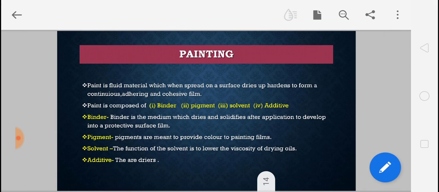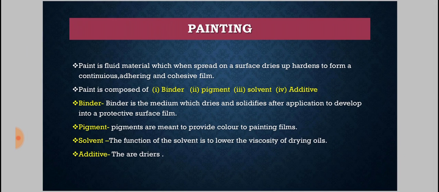So first one is your binder. It makes it possible to spread the paint evenly and uniformly on the surface in the form of a thin layer, or you can say it is the medium which dries and solidifies after application to develop into a protective surface film. Okay, next one is a pigment.